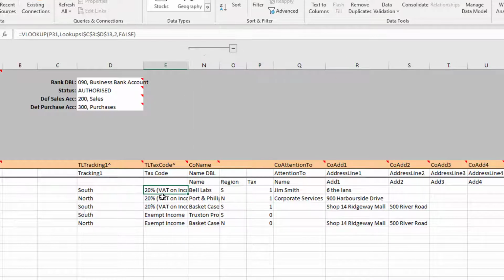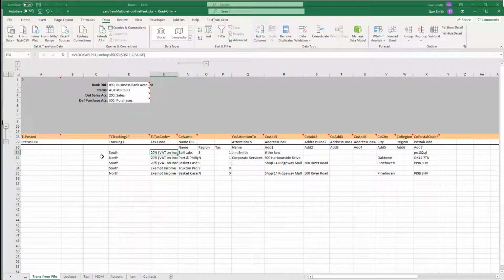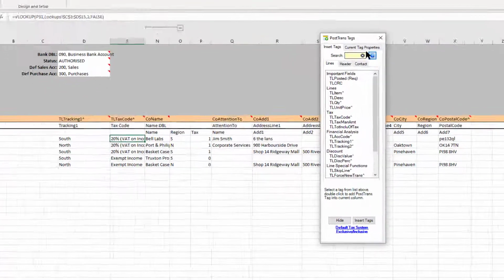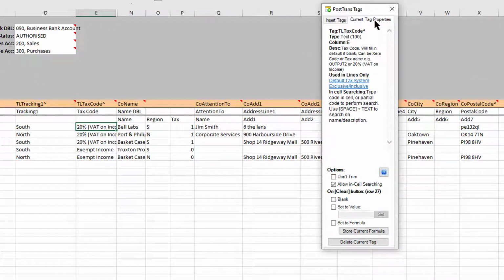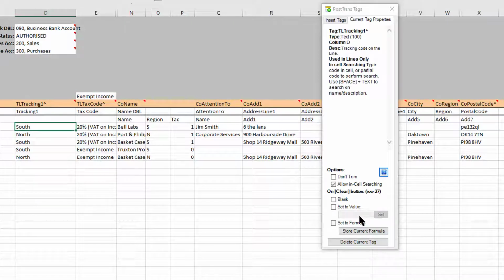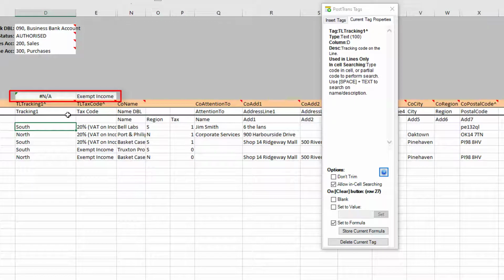Now, of course, the problem with that is we could overwrite those formulas. What we can do in PostTrans is if we go to the PostTrans toolbar and we press the tags button, go to the cell properties, we can actually say store the current formula. And if I press that and do that there, all it's done is move the formula to row 27.